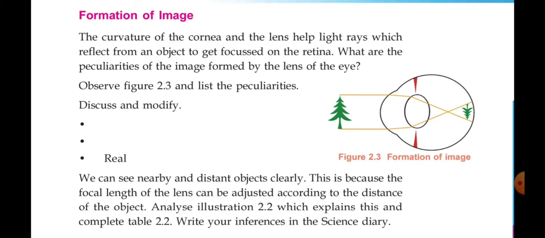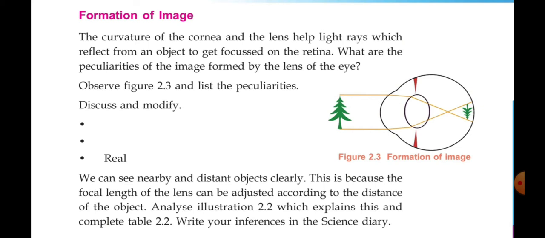on the retina. Look, the shape of the cornea, you can see the projected part. Then the curvature of the lens is correctly matching. So the light rays reflected from the object, the tree, pass through the cornea, then go through the lens, then focus onto the retina.